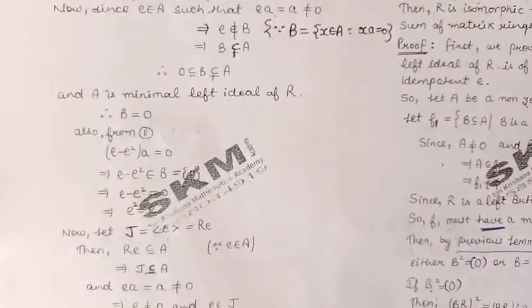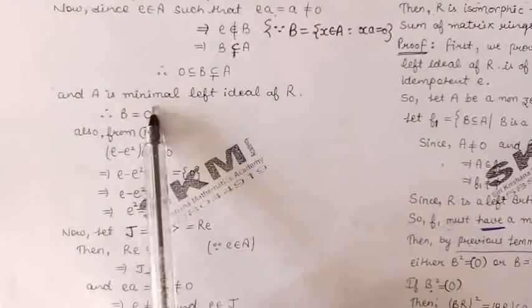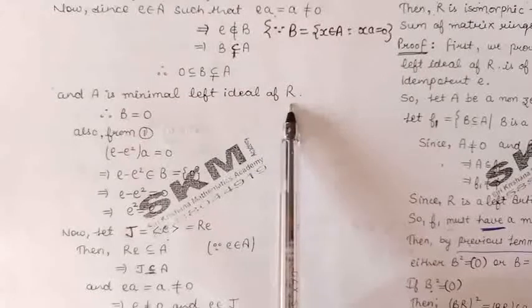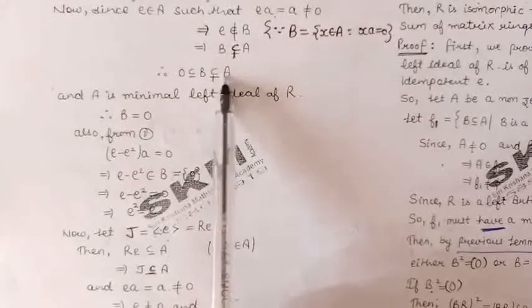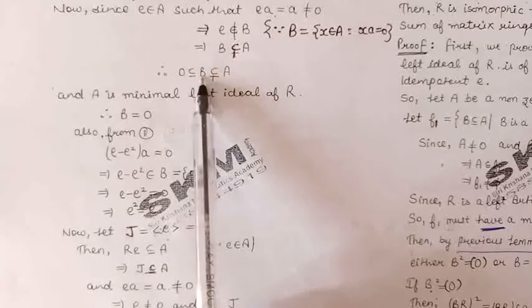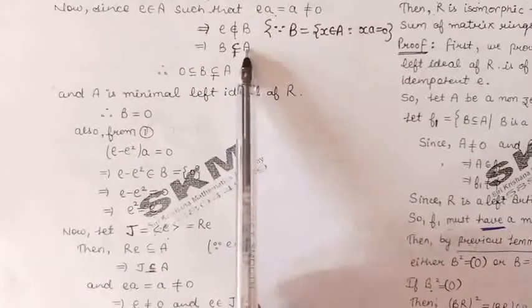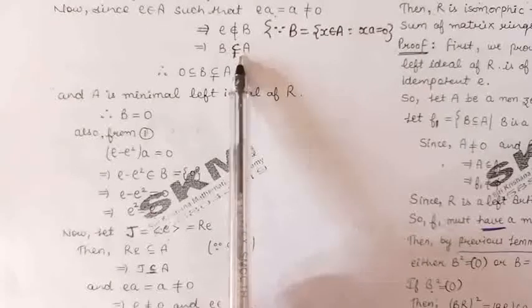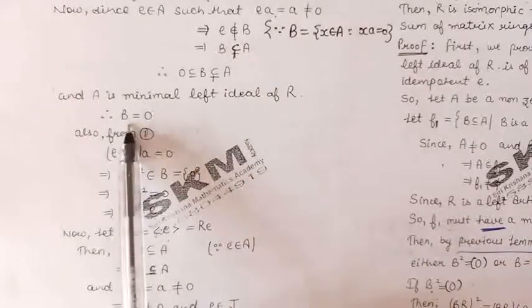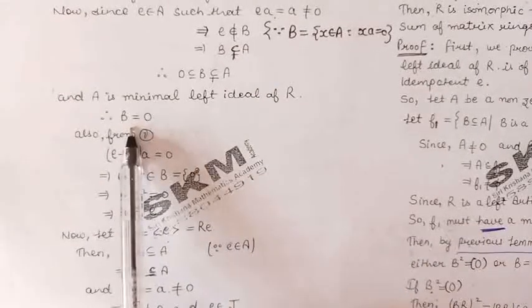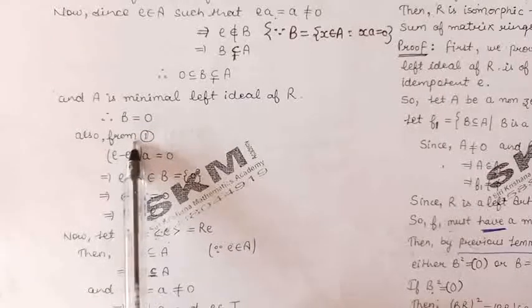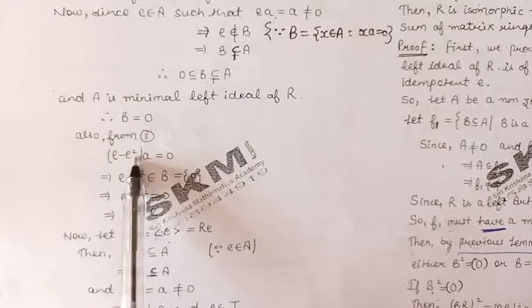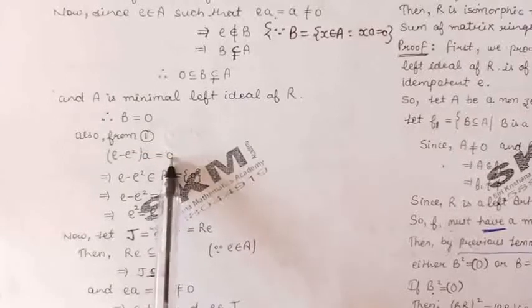Now, because A is a minimal left ideal of the ring R, by definition of minimal left ideal, either A and B should be the same or B must be 0. But A and B are not the same, so we can say that B must be 0. Now, we have already proved (e minus e square)A is 0.